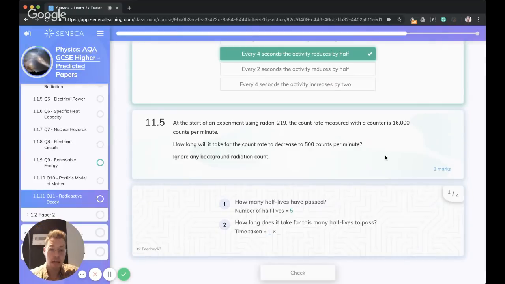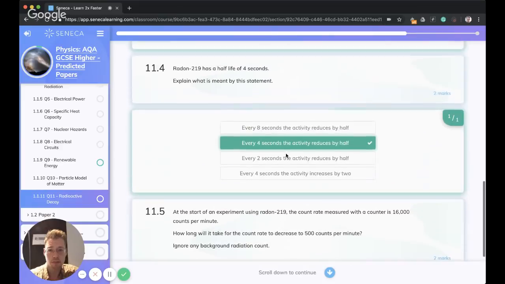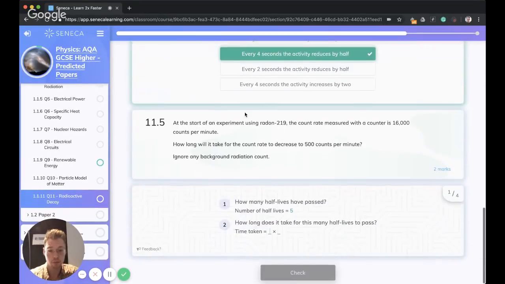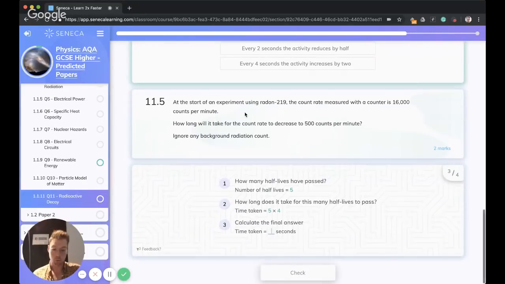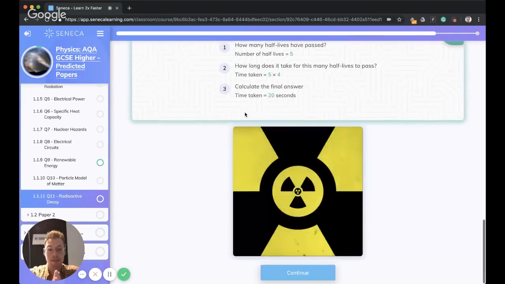Now we know that the half-life, we're told, is 4 seconds for radon 219. So what is that time taking? We do 5 times 4. Boom. So in total, that gives us 20 seconds.